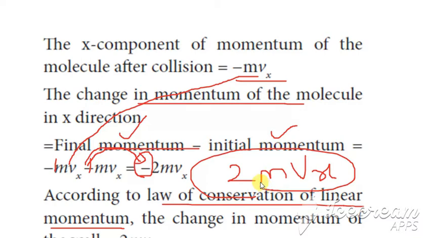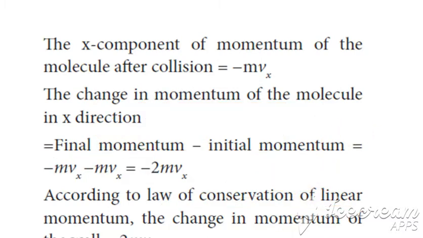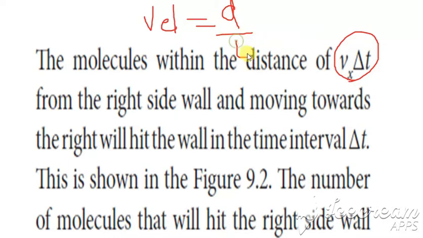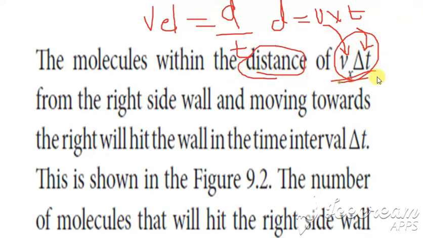So what is the momentum change? It is 2m into vx. Clear? Now consider the molecules at a distance of vx into del t. How do we write this? Because the formula for velocity is distance divided by time taken, so distance is velocity into time taken. Here the velocity is vx and the time taken is del t, so the distance is vx into del t, and the molecule moving towards the right hits the wall within the time interval del t.